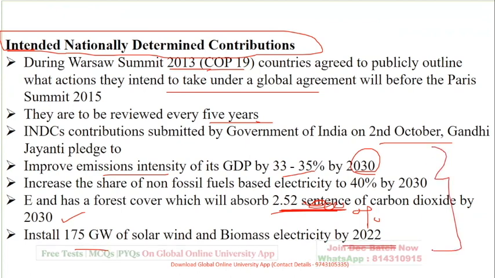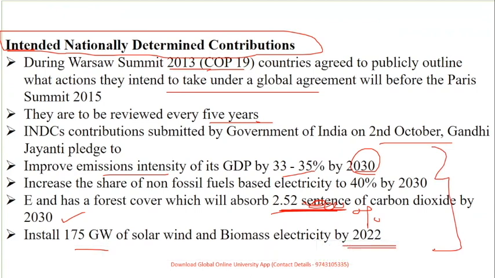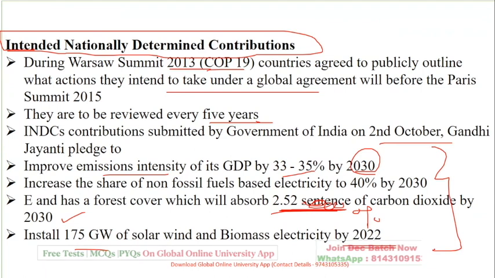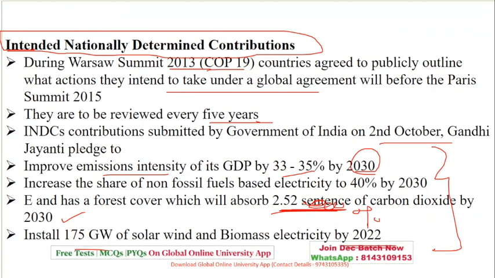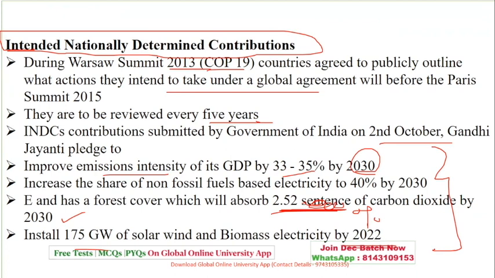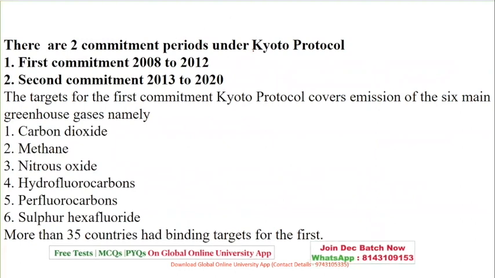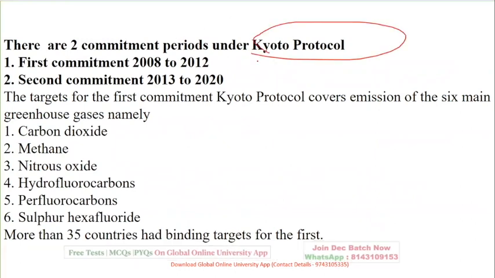So here there are a lot of facts, so you should keep them noted down: GDP by 33 to 35%, fossil fuels by 40, forest cover 2.5%, and the installation of 175 gigawatts with biomass electricity by 2022.